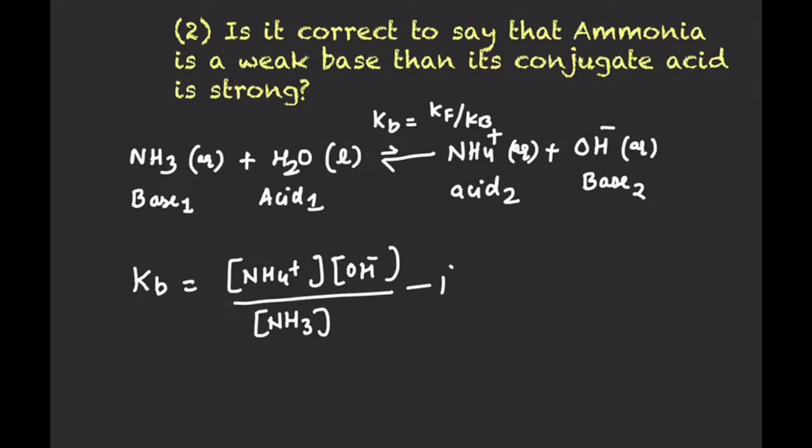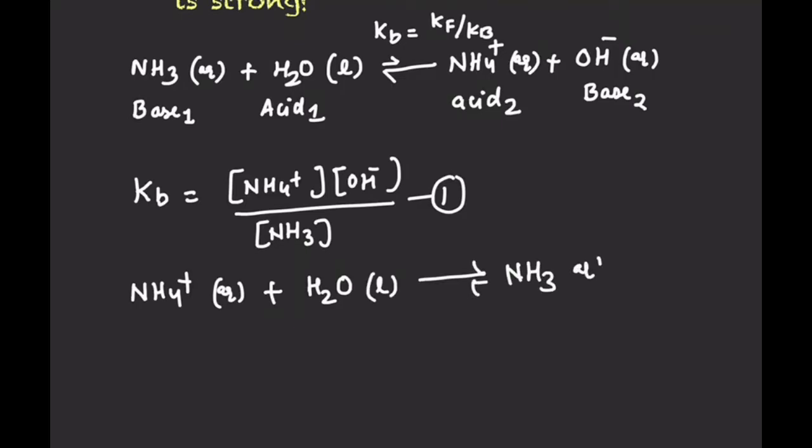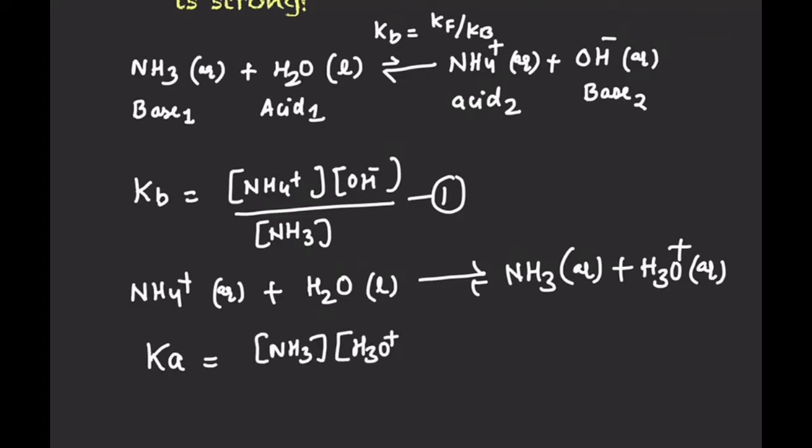So this is equation number 1. Now, if ammonia is a Bronsted base, its conjugate acid is ammonium ion. Why is ammonium ion acting like an acid? Because NH4 plus ion in aqueous medium can provide H plus to water, so it is itself converted into ammonia in aqueous state, and water is converted into H3O plus ion in aqueous state. Since ammonium ion is acting like an acid, we can write that the dissociation constant of this acid, Ka, is equal to the concentration of ammonia times the concentration of H3O plus ion divided by the concentration of ammonium ion NH4 plus.